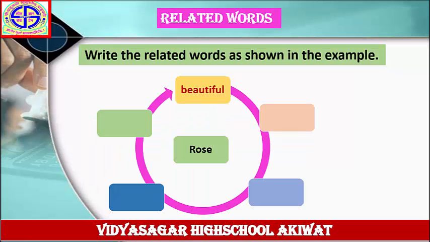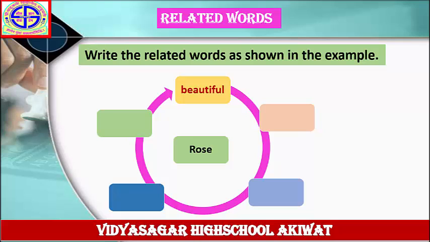Next example. Write the related words as shown in the example. The word is given here, rose. The answer is given here, beautiful. Beautiful means sundar. Rose is beautiful. Beautiful, this is an adjective. So write down more adjectives in the remaining columns, but they must be related to the word rose. First, draw this diagram in your notebook.